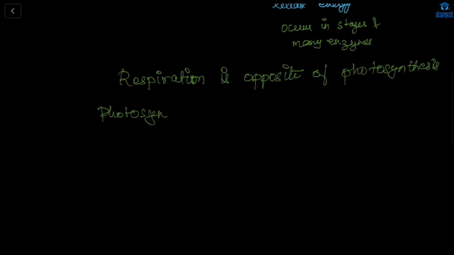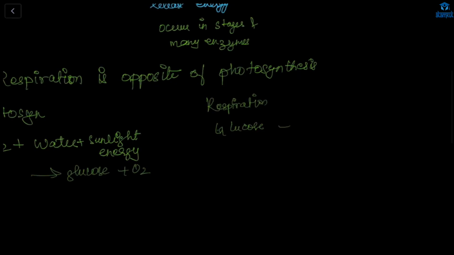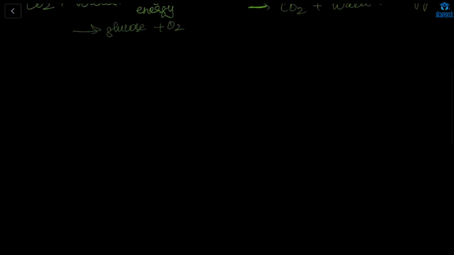In simple terms, photosynthesis: carbon dioxide plus water plus sunlight energy gives glucose. Respiration: glucose plus oxygen gives carbon dioxide, water and energy. Both are opposite. Understood?